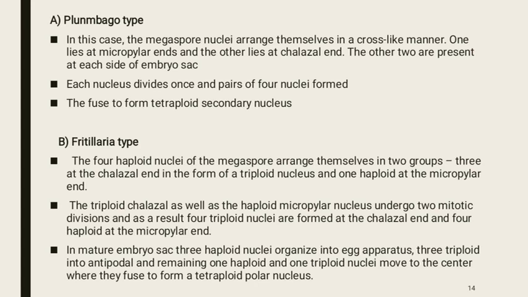In the mature embryo sac, three haploid nuclei organize into an egg apparatus, three triploid into antipodals, and the remaining one haploid and one triploid nuclei move to the center where they fuse to form a tetraploid polar nucleus.